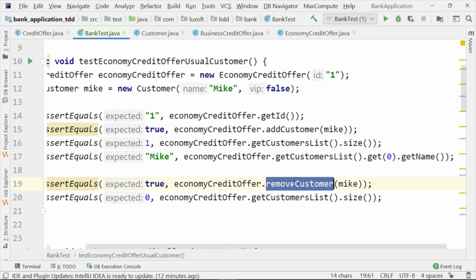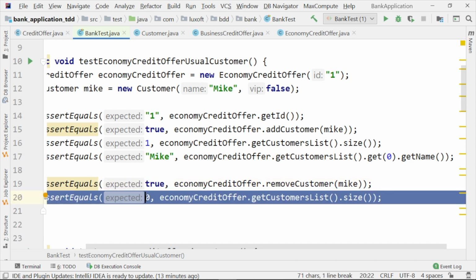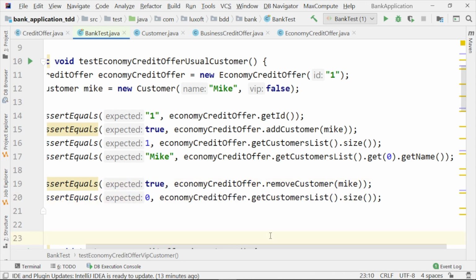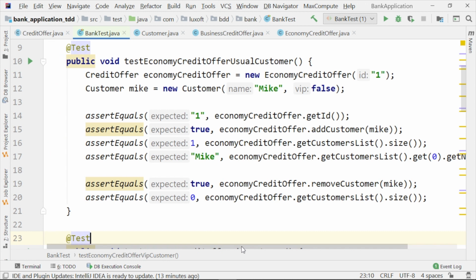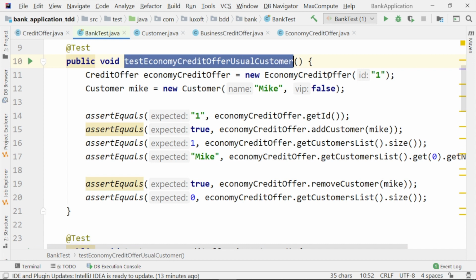Then we try to remove Mike from the economy credit offer list. This operation should be successful and the size of the list should be 0, meaning that there will be no more customer to the list. So this is testing adding and removing a usual customer to an economy credit offer.